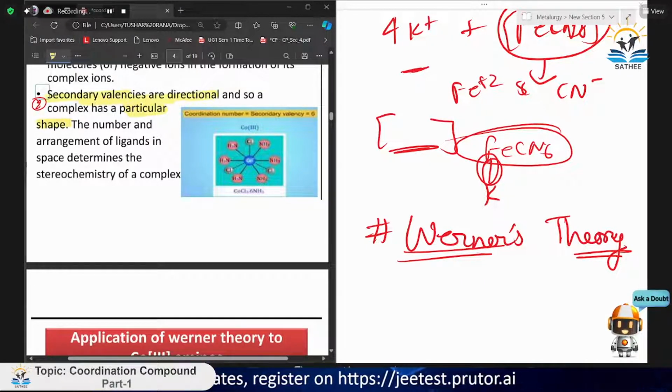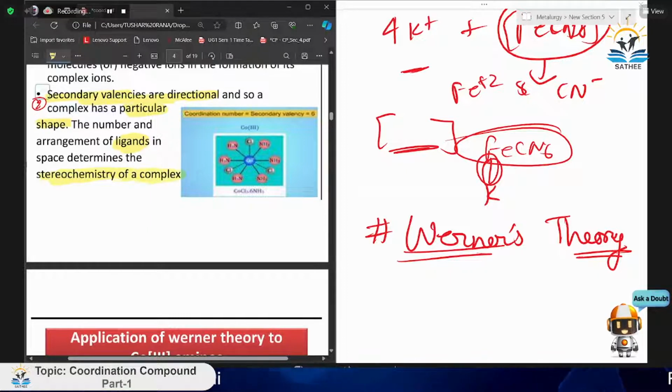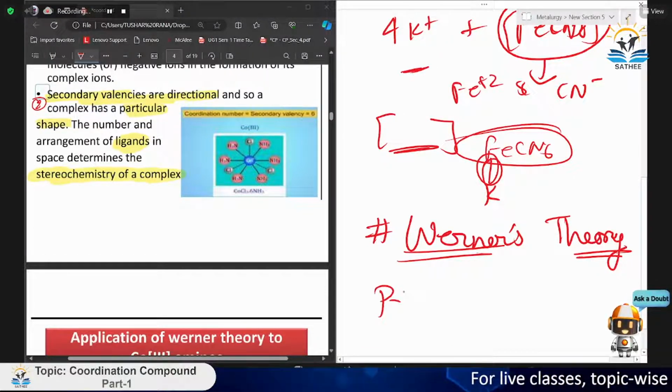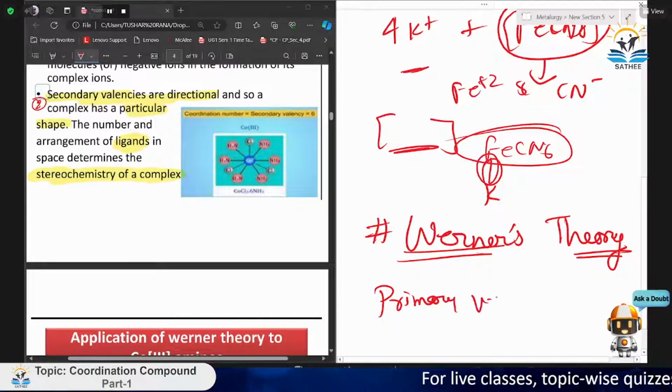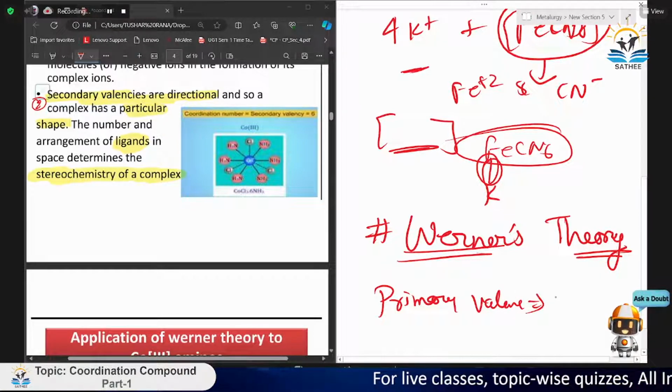The number and the arrangement of ligands in space determines the stereochemistry of the complex. I will talk to you about ligands later. You have heard about the stereochemistry of a complex in the second part. Now, what I was trying to say about the secondary valency, I will write here also. What is primary valency? It is just the oxidation number.